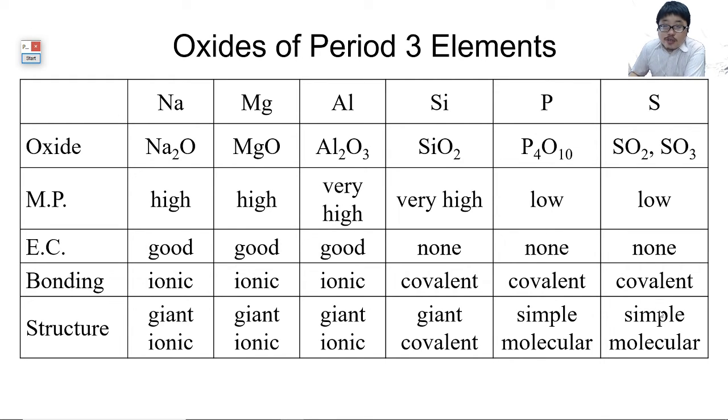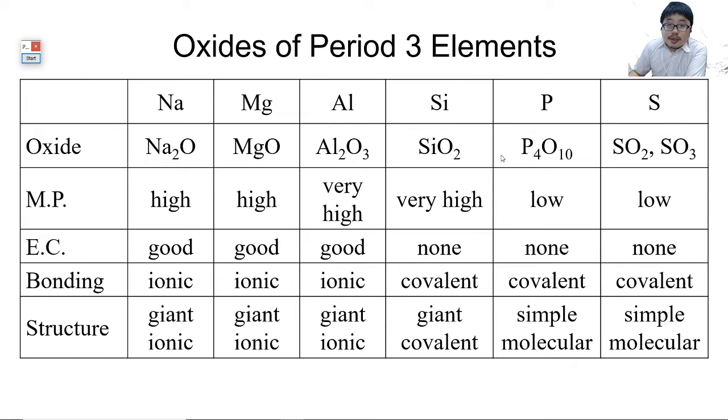Outside, the intermolecular forces are van der Waals forces. Hold on. P4O10 will be permanent dipole forces. SO2 also permanent dipole forces. Again, relatively weak compared to ionic bonding or covalent bonding throughout the entire structure. So therefore, low melting point, zero electrical conductivity.